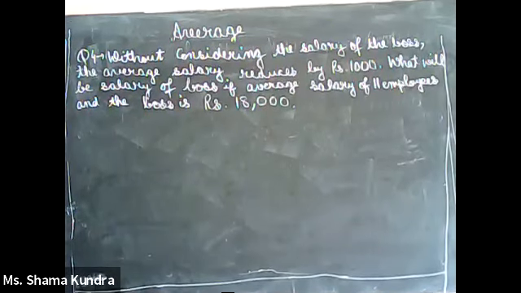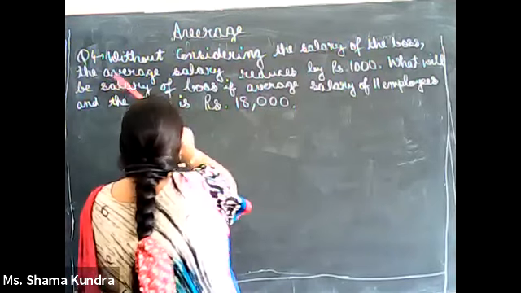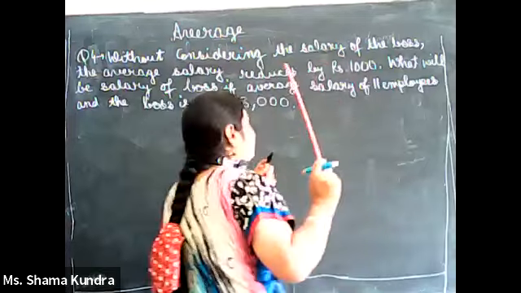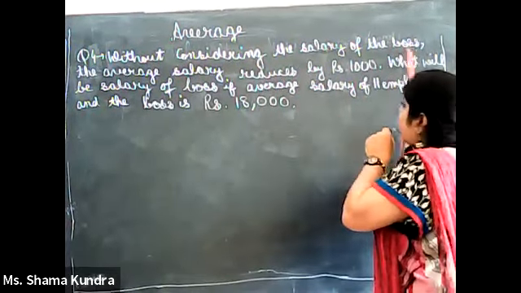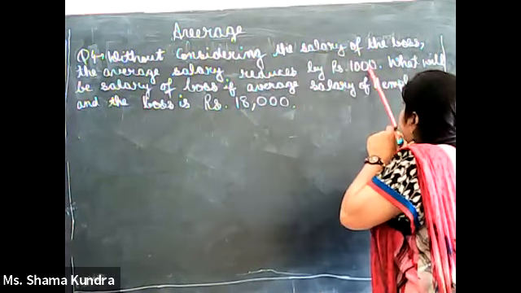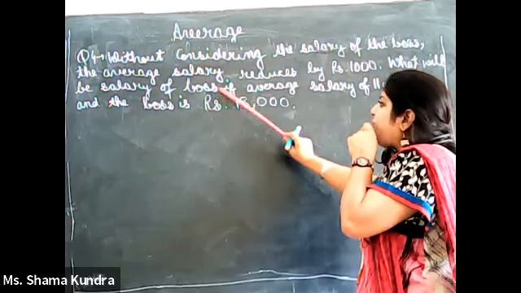Question number 4 is, without considering the salary of the boss, the average salary reduces by rupees 1,000. Means if you subtract the salary of the boss, average salary reduces by 1,000. What will be the salary of the boss? This we have to find out.